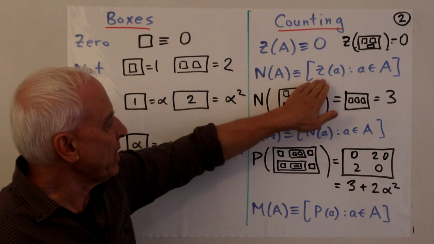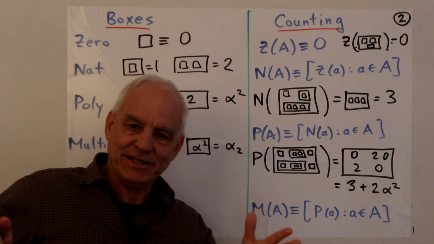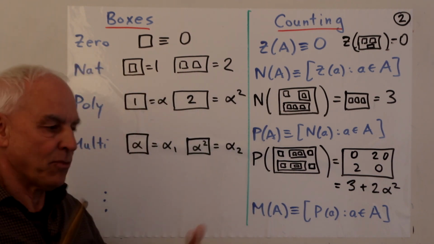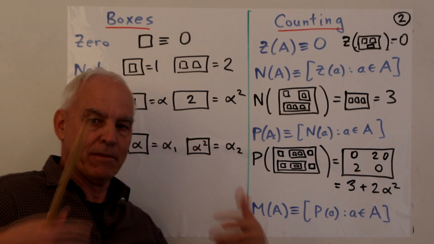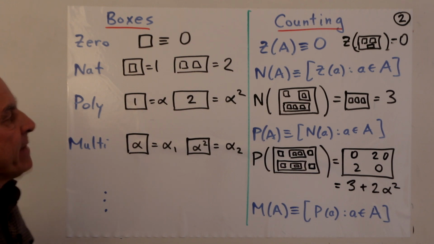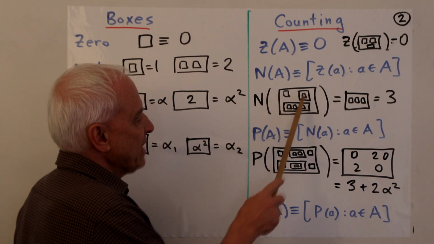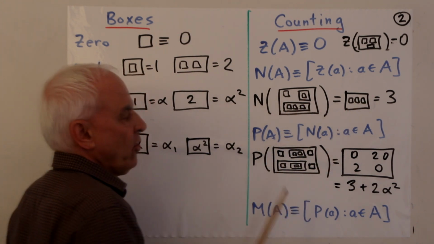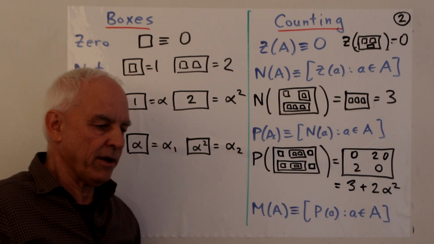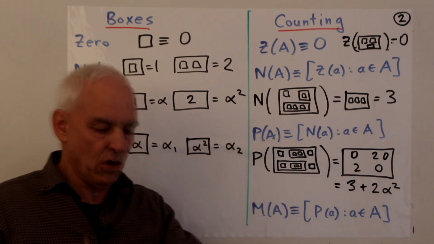So basically what we're doing here when we're applying n of A is we're replacing all of the objects with 0, and that results in a natural number, okay, and that natural number is the size. We're counting how big the original box was in some sense. So that's the n of A counting object. So for example, this thing here, we replace each one of these guys with just a 0, and then this thing here we recognize, oh, that's the natural number 3. Okay, so then there's a natural inductive story here. In fact, there's a natural inductive story pretty well for everything that we do here. Okay, everything just keeps on going down.